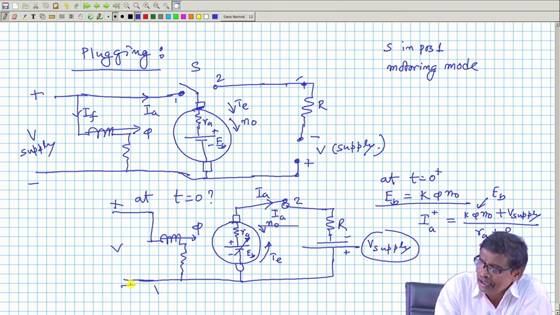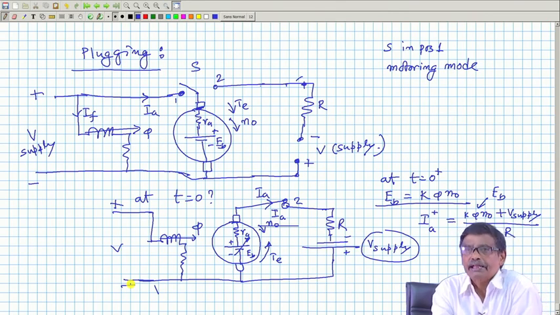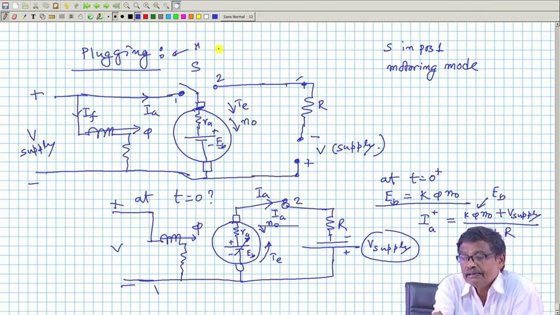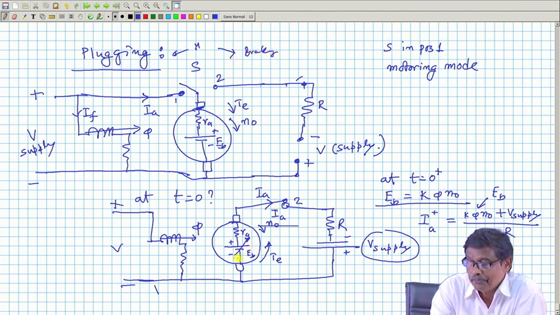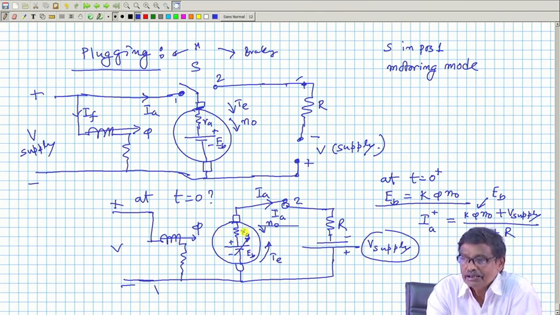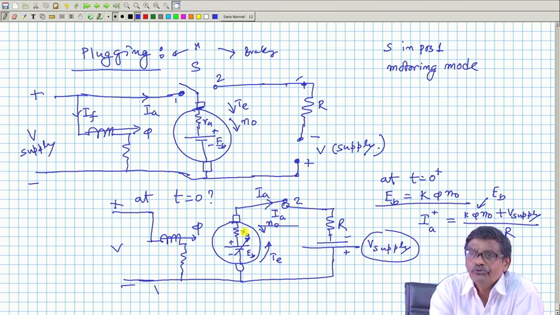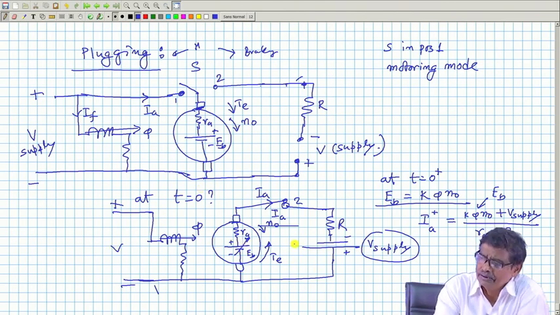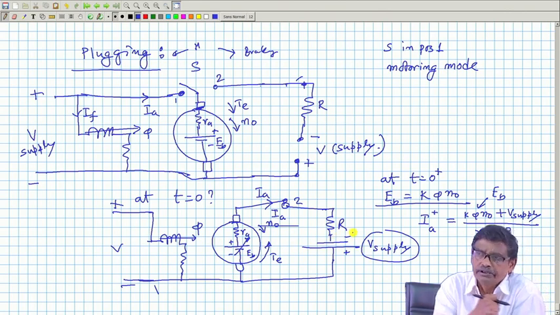Therefore, if you want real braking to bring the machine to a stop very quickly, so it was motoring on this side, the switch was motoring, and on this side it is braking. Then you must keep a watch on what speed the machine has reached. When it has reached close to 0 speed, disconnect it from the supply once again. That can be done by using some speed relay to disconnect the switch from the supply. Otherwise, it will start running in the opposite direction.